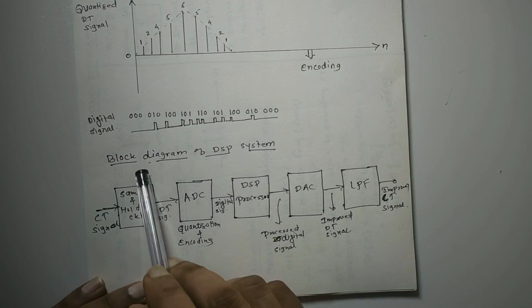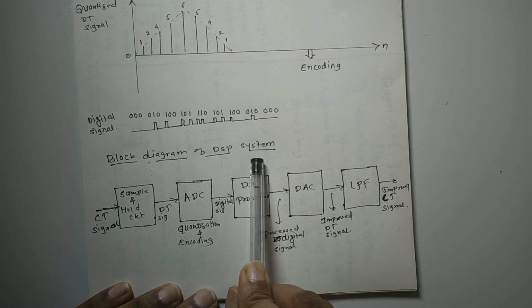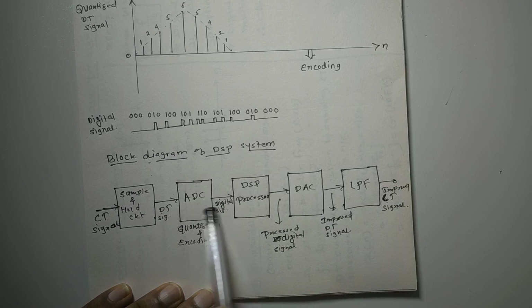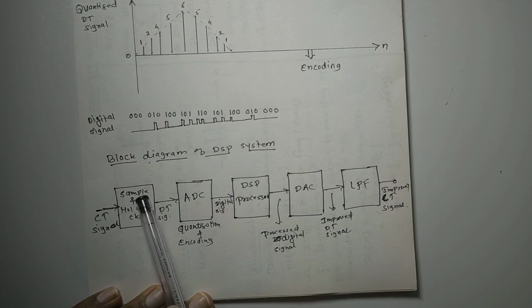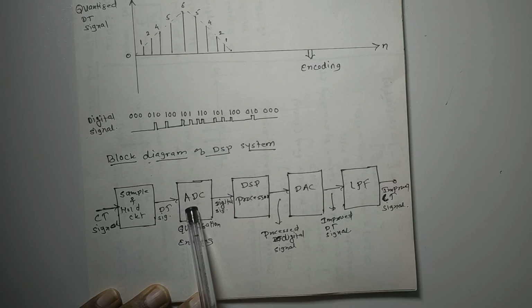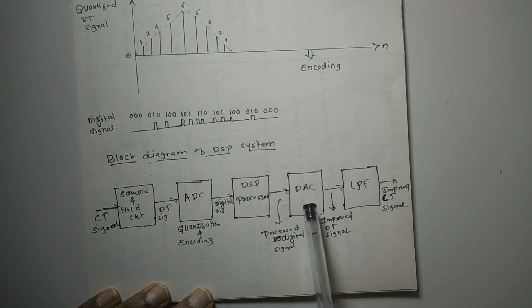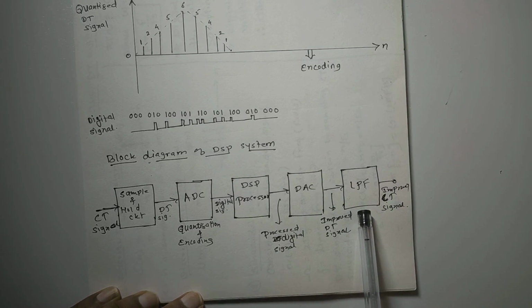This is the basic block diagram of a DSP system. In any DSP system you will see at least this many blocks. The first block is the sample and hold circuit. Then the ADC, analog to digital converter, then the DSP processor, then the DAC, digital to analog converter, and then this is a low pass filter.